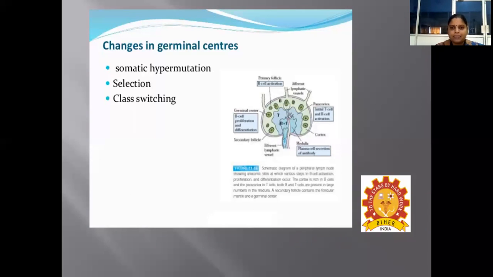Here we could see the lymph node where the antigen has been encountered by the B cell, especially on the cortex of the lymph node, which is said to be the primary follicle. So once the B cell that is present in the primary follicle encountered the antigen, the primary follicle turns into a secondary follicle, and there it encompasses the germinal center. So there are various changes that occur in the germinal center, like somatic hypermutation, selection, and class switching. All is necessary for the differentiation of B cells.